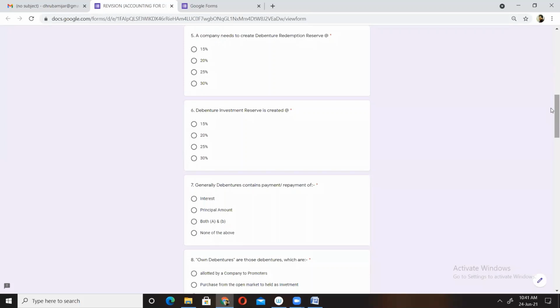Just go through question number 5 and let me know what will be the correct option. A company needs to create DRR, debenture redemption reserve, at the rate of 15, 20, 25, 30.